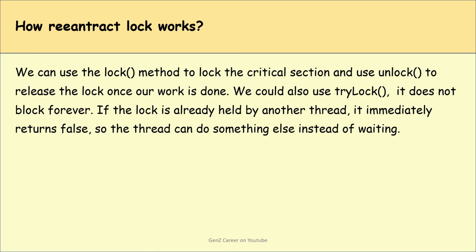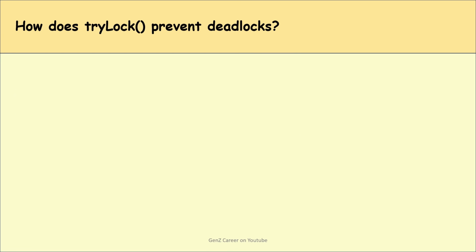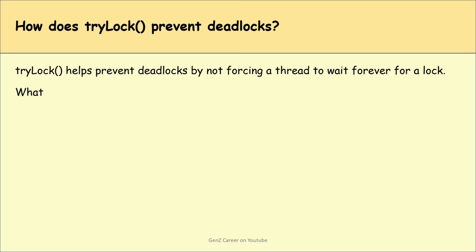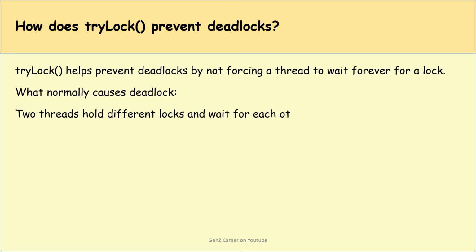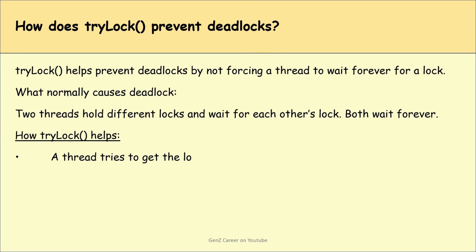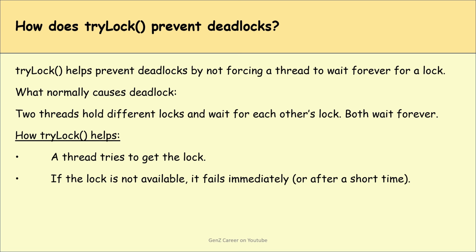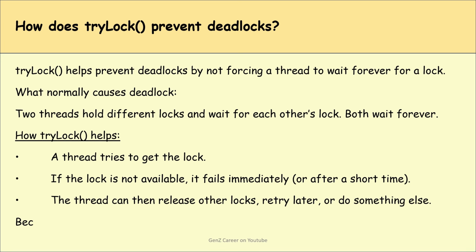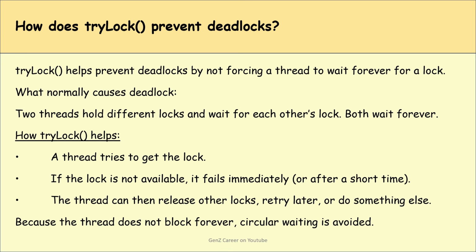instead of waiting. How does the tryLock method prevent deadlocks? The tryLock method helps prevent deadlocks by not forcing a thread to wait forever for a lock. What normally causes deadlock? Two threads hold different locks and wait for each other's lock. Both wait forever. How does tryLock help here? A thread tries to get the lock. If the lock is not available, it fails immediately or after a short time. The thread can then release other locks, retry later, or do something else. Because the thread does not block forever, circular waiting is avoided.